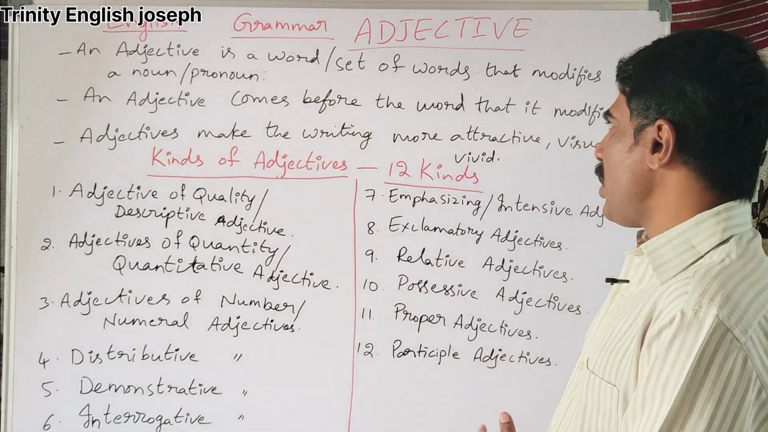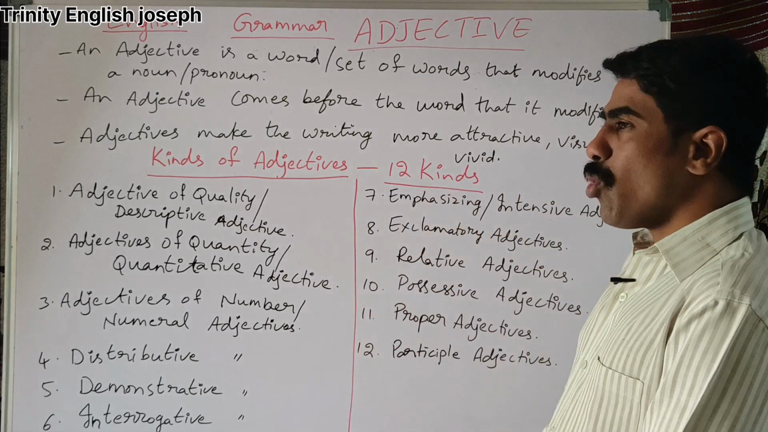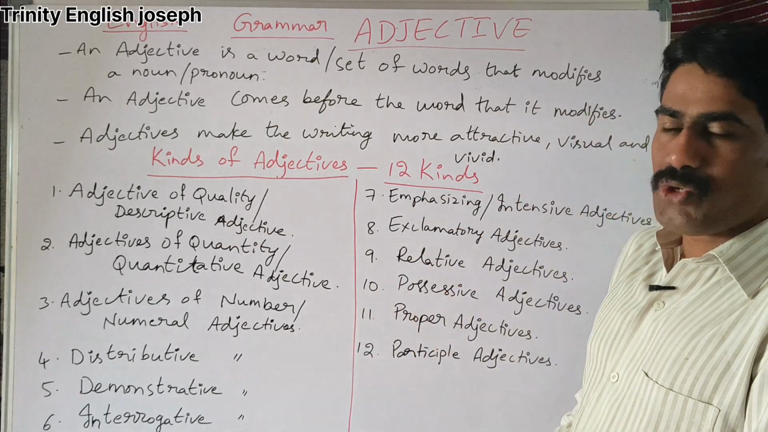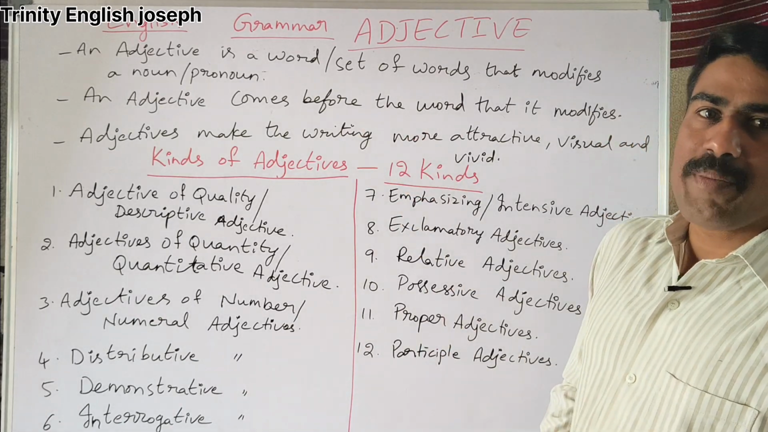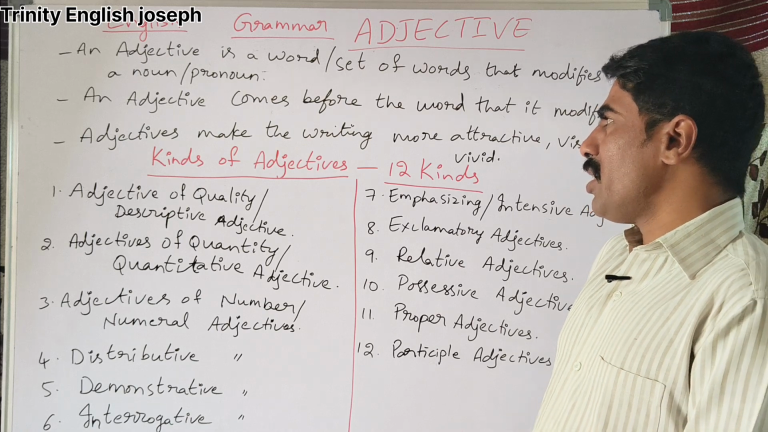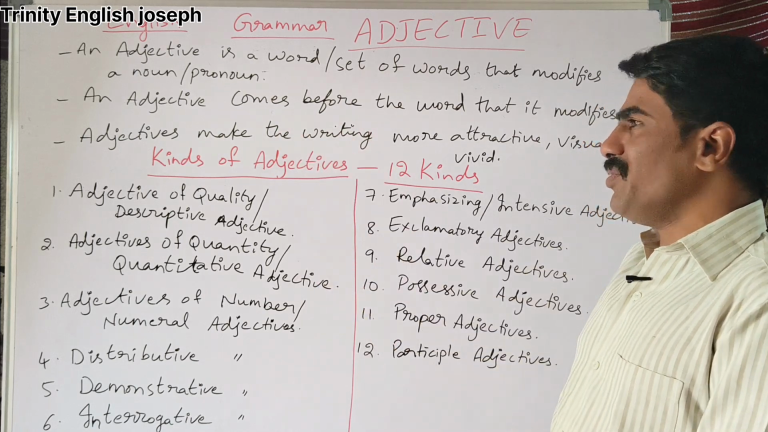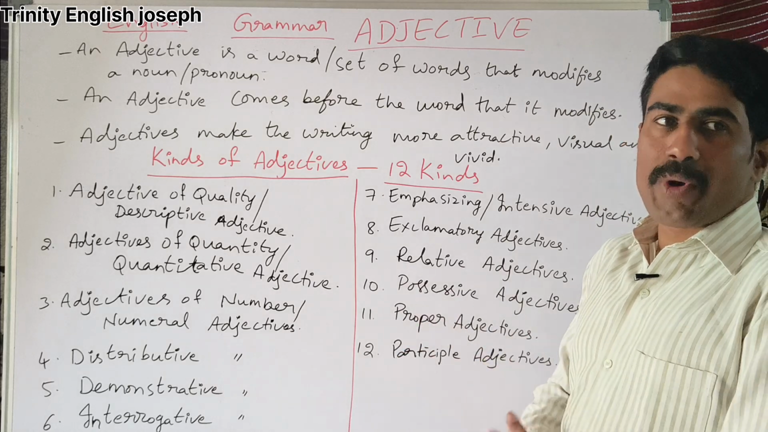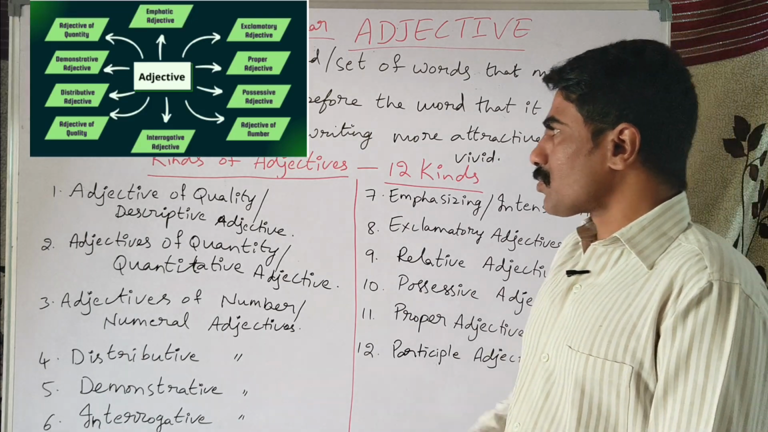So, adjectives make the writing more attractive, more visual, and more vivid. So, in that way, students, the adjectives are always the describing words or beautifying words. And now let us look at the kinds of adjectives and let us learn more about them. So, there are 12 kinds of adjectives.